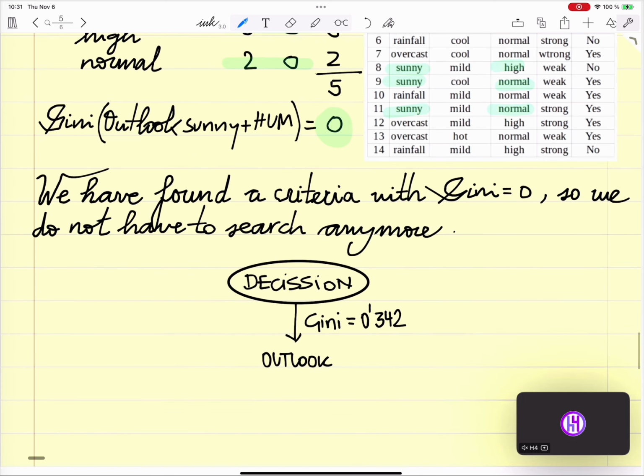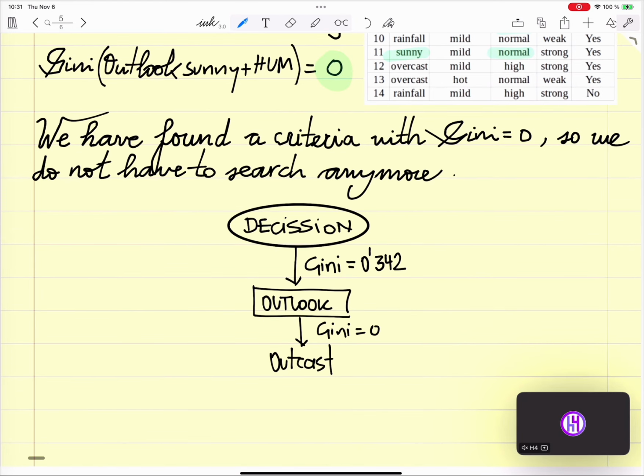Then we had our first outcome with a Gini equals 0, so we had a decision already. Always yes.